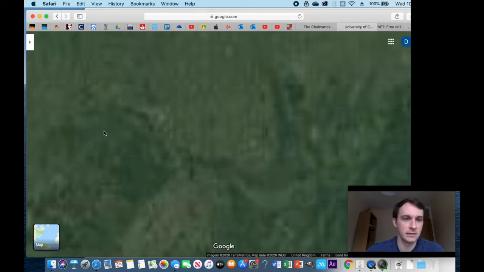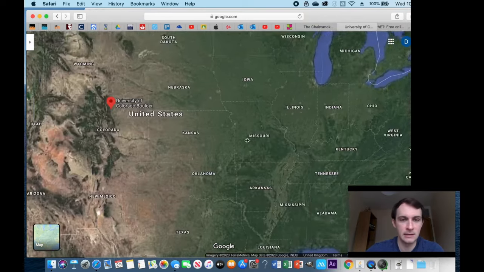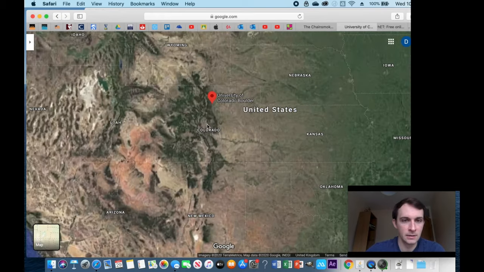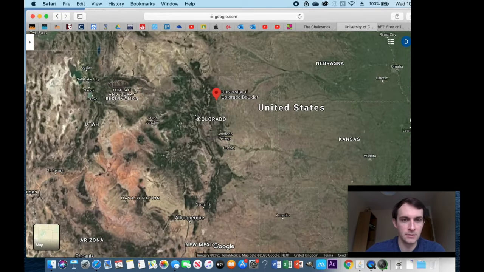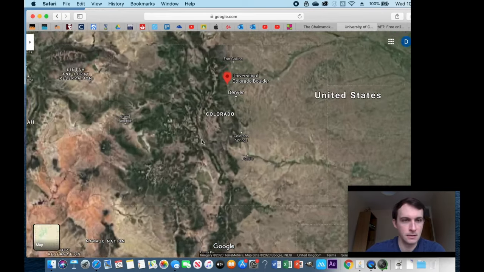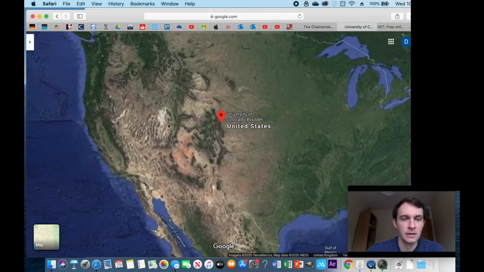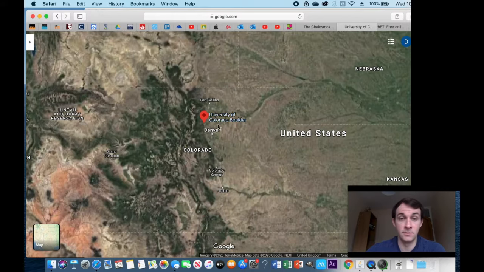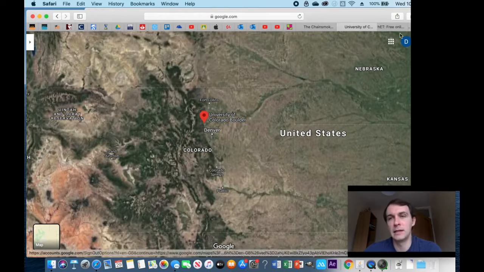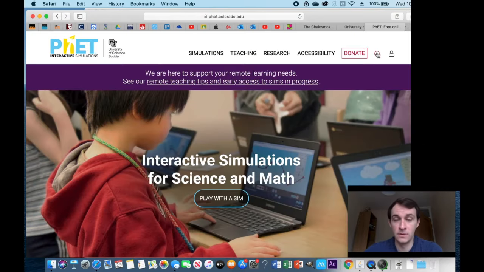So that's the University of Colorado in the States. Other side of the Rockies by the looks of it. Maybe I've got that wrong, but that's the West Coast, that's the East Coast, that is the University of Colorado Boulder.